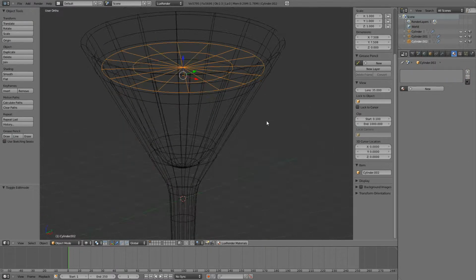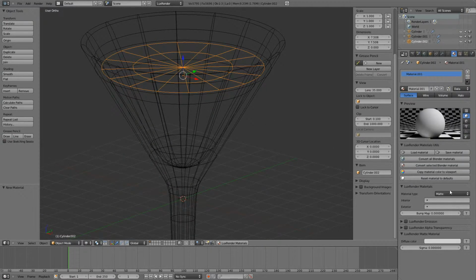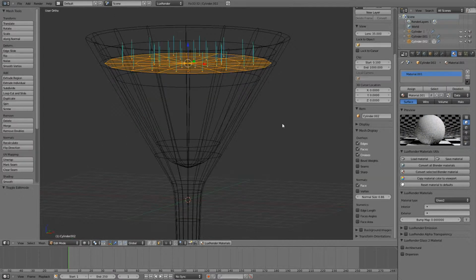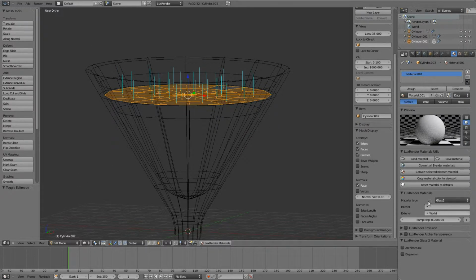So now let's select our surface tension. Let's assign class 2 material to it as well. So the exterior will be world, since the normals are pointing into the air, and the interior will be liquid.